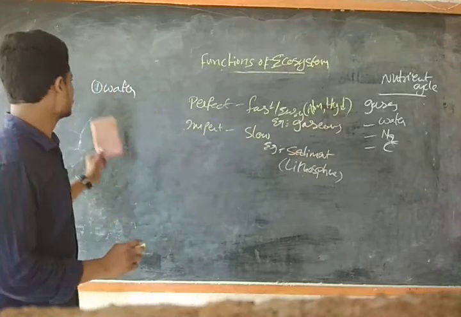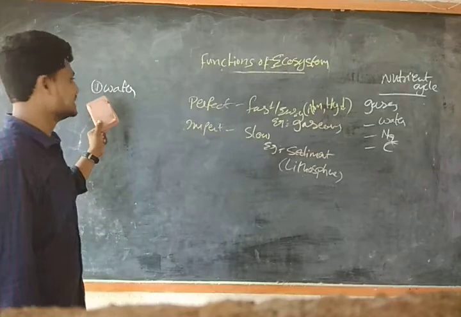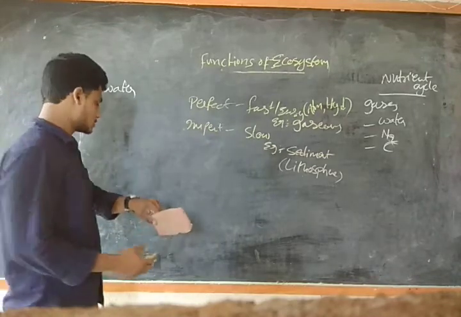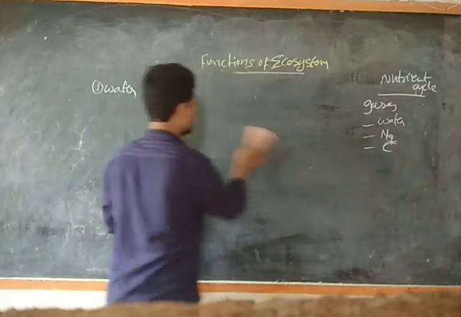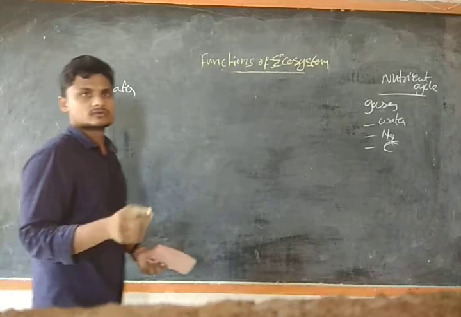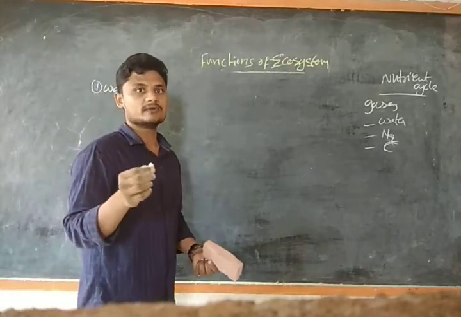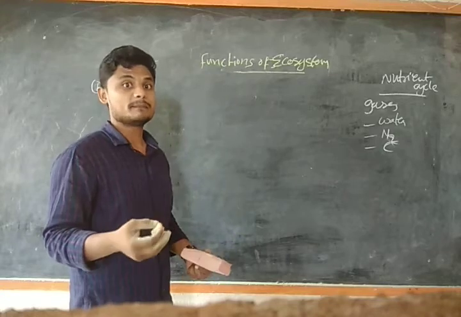Okay, so now we are going to see the gaseous cycle. In gaseous, we have the first one, water, guys. So how will the water be replenished again? Simple process, guys. In the atmosphere, evaporation takes place.